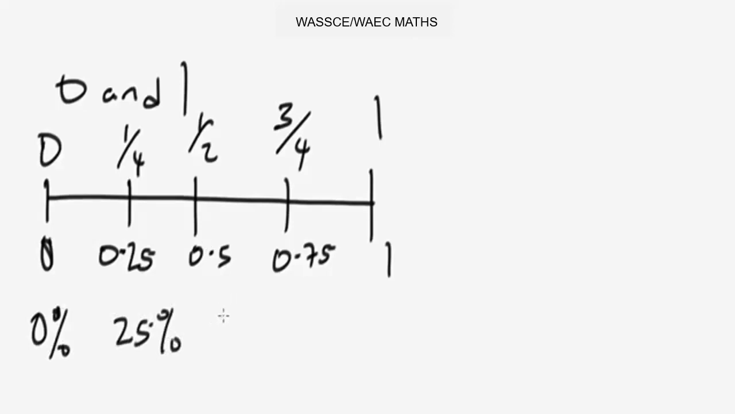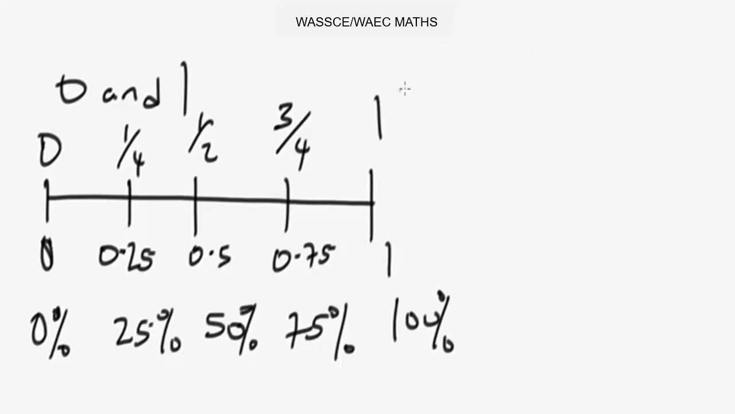0.5 will give you 50%. 0.75 will give you 75%. And this one will give you 100%. Okay, now let me just use one of the decimals to show you quickly.